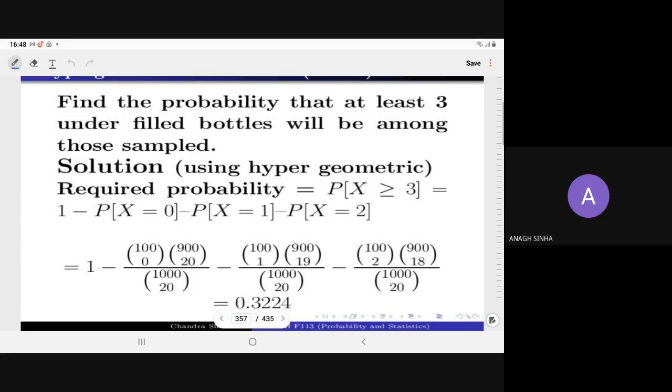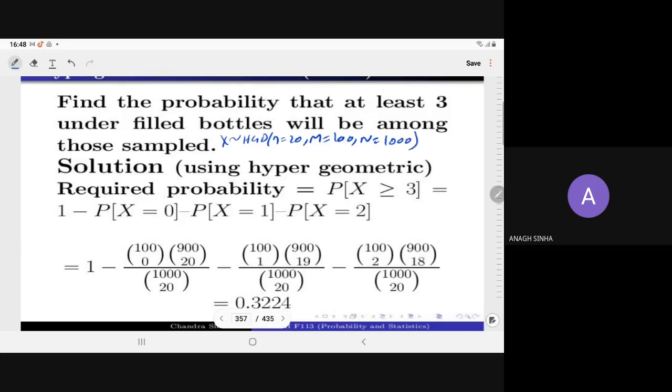If you use the hypergeometric distribution, what is the actual distribution? X follows the hypergeometric distribution with n equal to 20, M equal to 100, and N equal to 1,000.